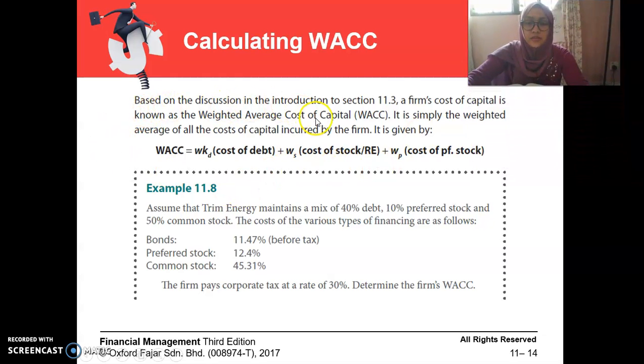Okay, based on the discussion introduction, a firm's cost of capital is known as WACC. So WACC equals W, the weightage of debt, times the cost of debt, plus W, the weightage of the stock, times the cost of stock or retained earning, plus W, the weightage of the preferred stock, times the cost of preferred stock. The example given to you is the cost of the bonds, preferred stock and common stock. The firm needs to pay tax at 30%. So you have to determine WACC.